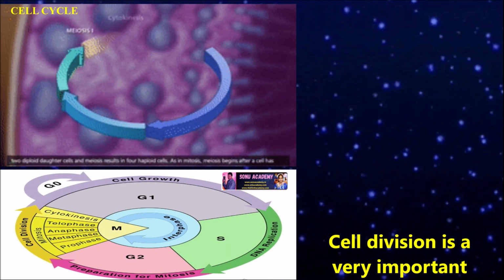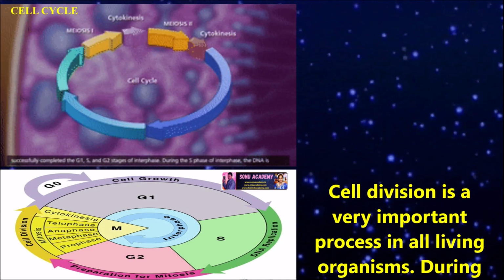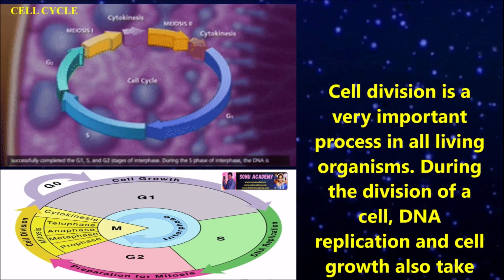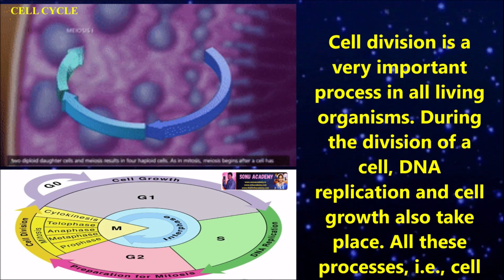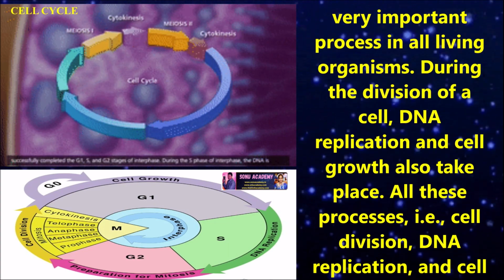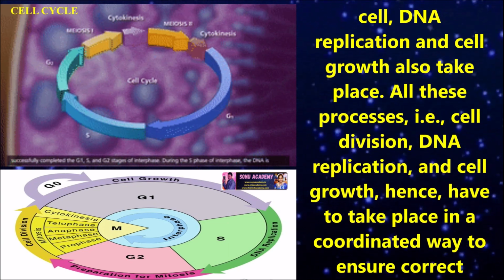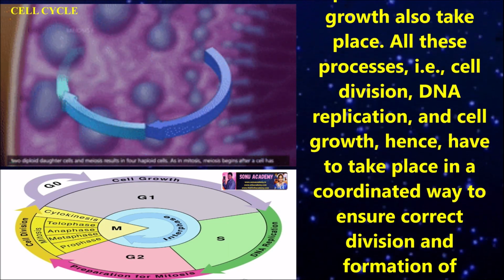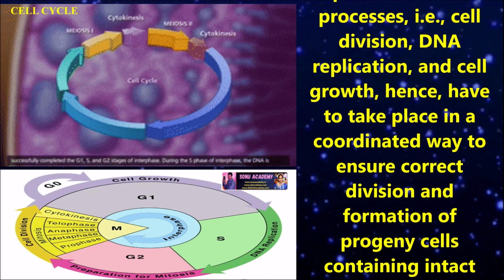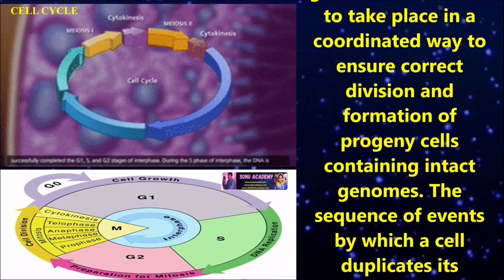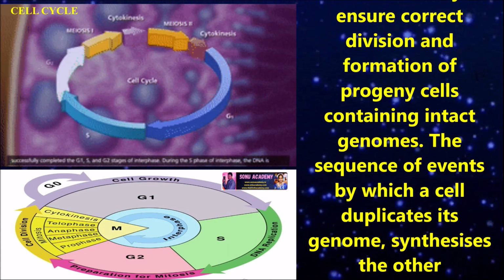Children, first let us discuss what is the cell cycle. Cell division is a very important process in all living organisms. During the cell division of a cell, DNA replication and cell growth also take place. All these processes, that is cell division, DNA replication and cell growth, hence have to take place in a coordinated way to ensure correct division and formation of progeny cells containing intact genomes.